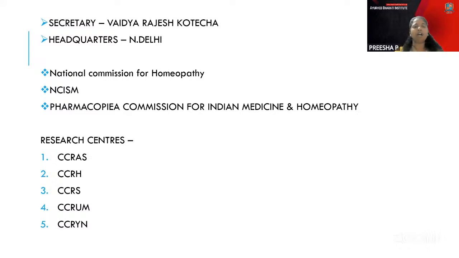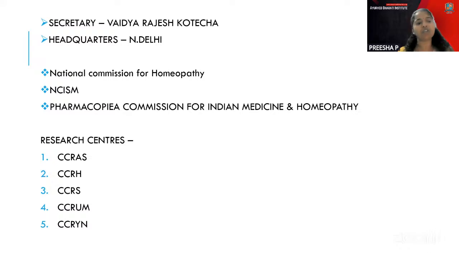And when we think about the organizations, what are the organizations which were mentioned under Ayush? When we think about Ayush, all the systems have a national institute. For proper coordination of these national institutes, there is a committee which is coordinating. In the case of Ayurveda, it is NCISM, National Commission for Indian System of Medicine. For homeopathy, it is the National Commission for Homeopathy. For the Pharmacopoeia Commission, there is PCIMH, the Pharmacopoeia Commission for Indian Medicine and Homeopathy. This is a mixed collaboration of Indian medicine and homeopathy.